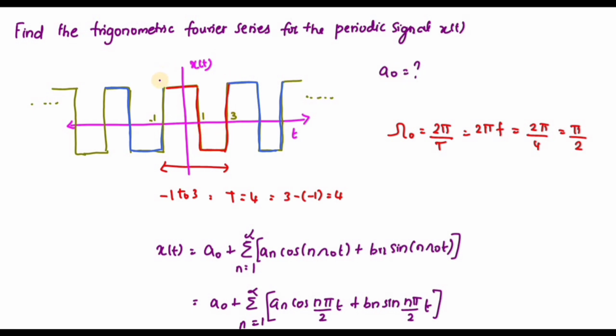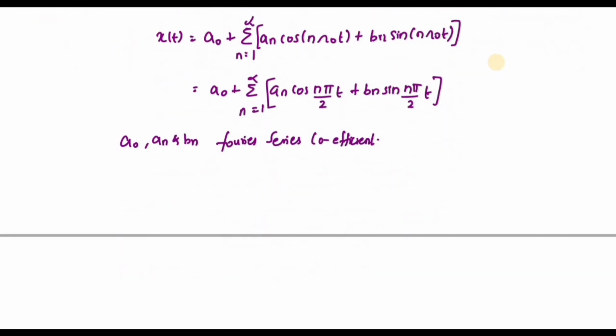Suppose this is given as 1 and this value is given as -1. What is the average value? The average value is 0. So the average of 1 and -1 is 0. So I can write a naught is equal to 0. If I have some other value, I will have a different value of a naught. So here the a naught value is 0.